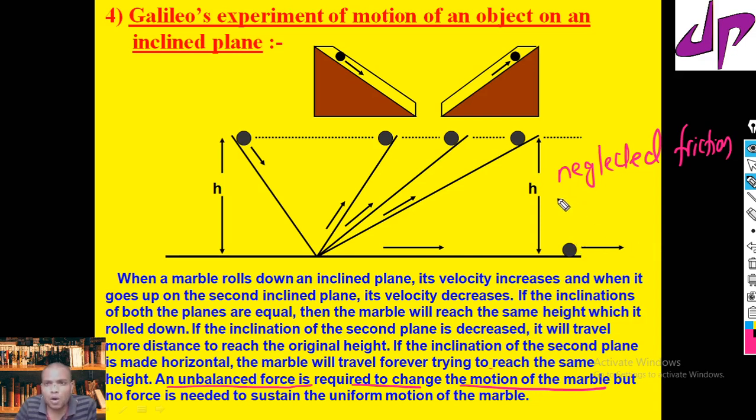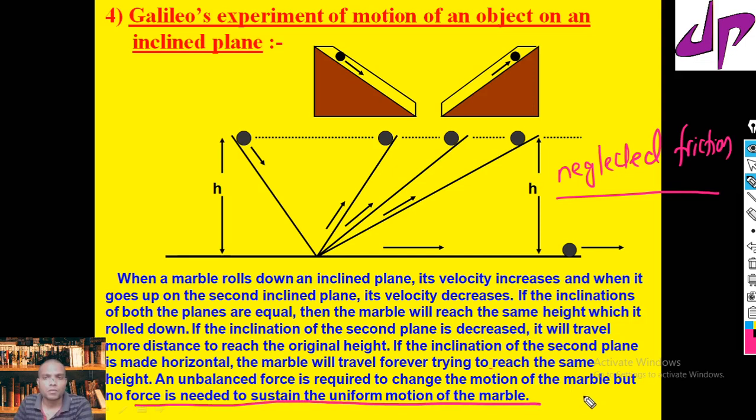If there is no unbalanced force, or no opposing force, the object always moves in uniform motion. The object will remain in uniform motion.